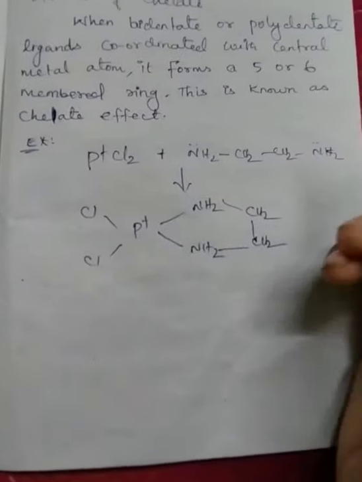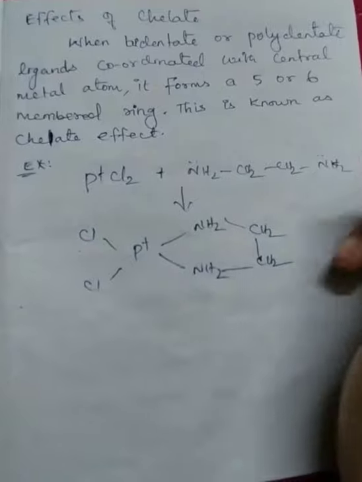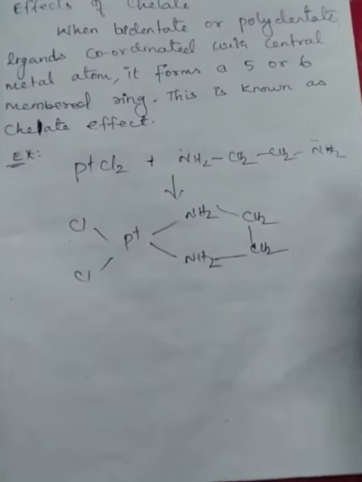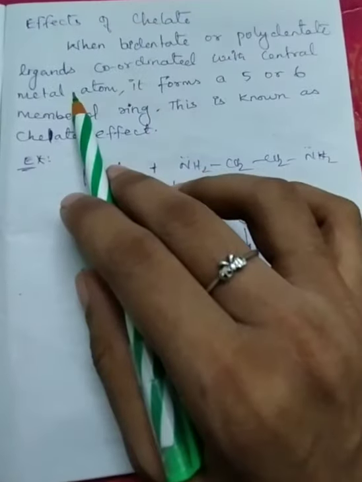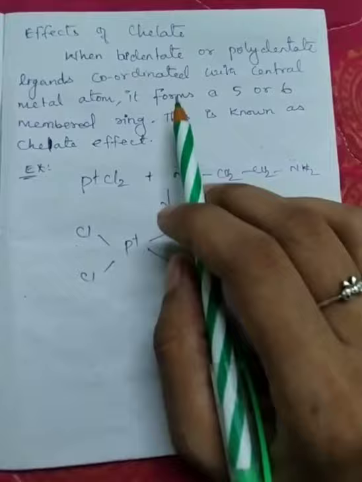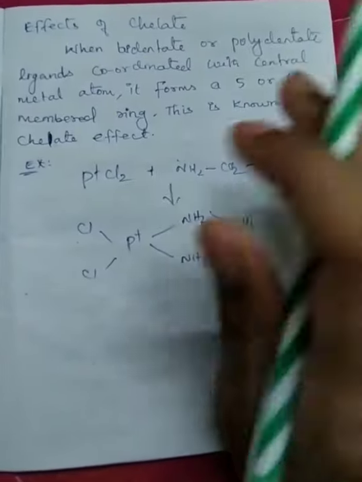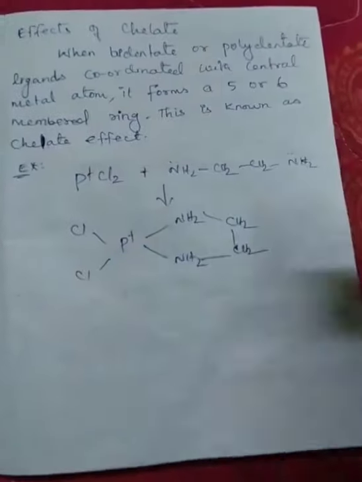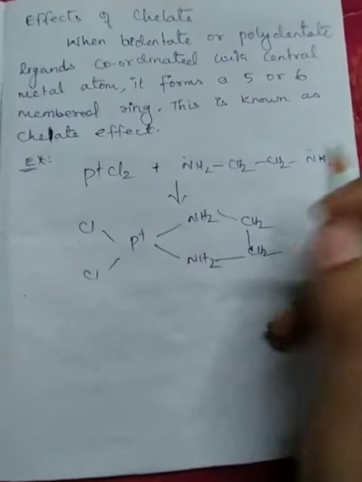Okay. Next, effects of chelates. It is a very simple and similar concept. When bidentate or polydentate ligands coordinate with the central metal atom, they form a 5-membered or 6-membered ring. This is called the chelate effect. For example, here we take a bidentate ligand.